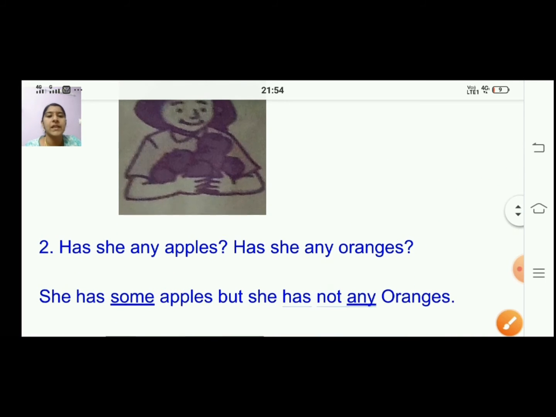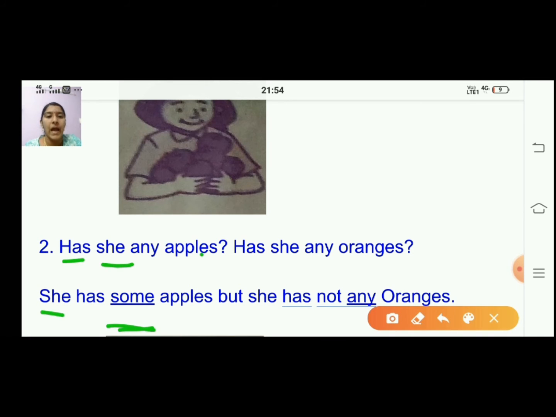Understood? See? She has some apples, but she has not any oranges. Understood, children? So this is how we will write.